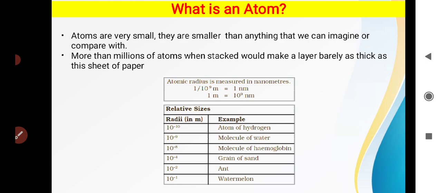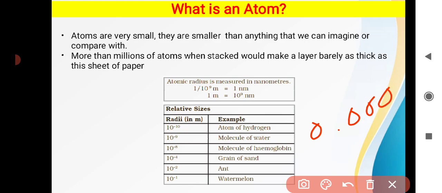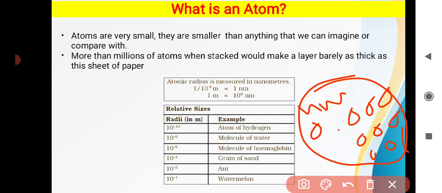The radius of an atom is about 1 nanometer. 1 nanometer is 1 divided by 10 raised to 9 meter, or we can say 0.000000001 meter. The size of an atom is so small that we cannot generally imagine it.